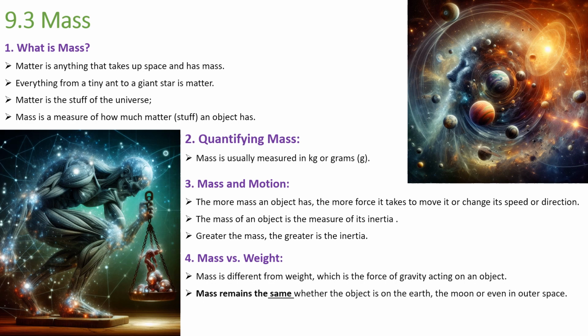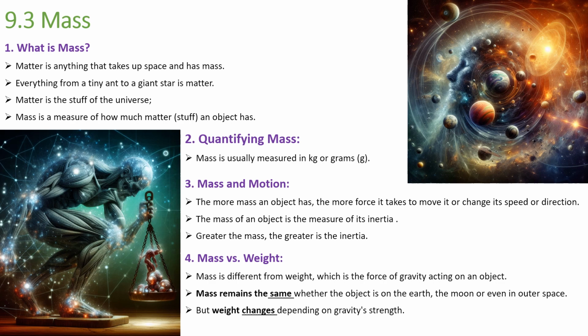So mass remains the same. Mass will not change. You take an object with a given mass. This mass will not change. It will remain the same, whether you take it to the earth, to the moon, or outside in space. Mass remains the same, but the weight will change, depending on gravity strength.